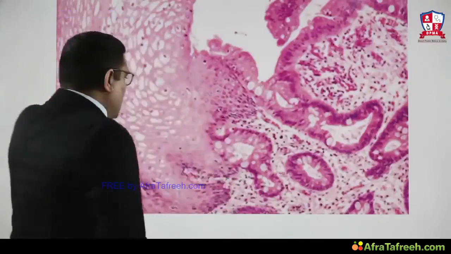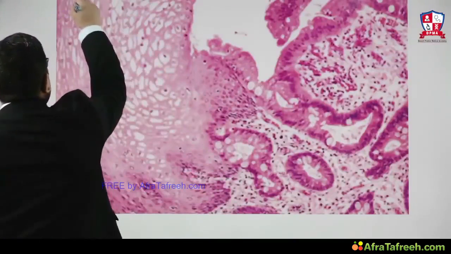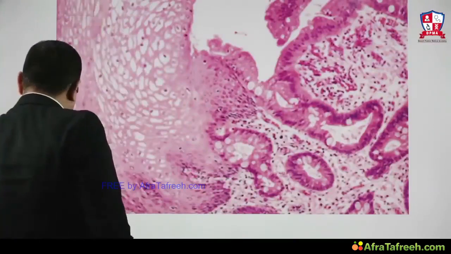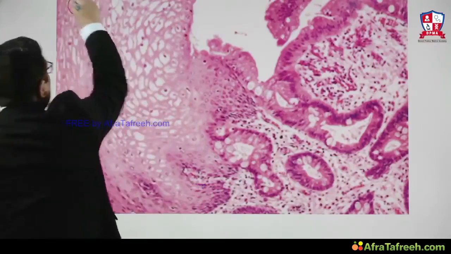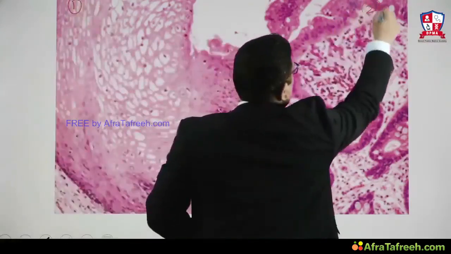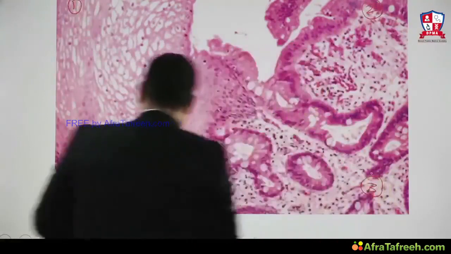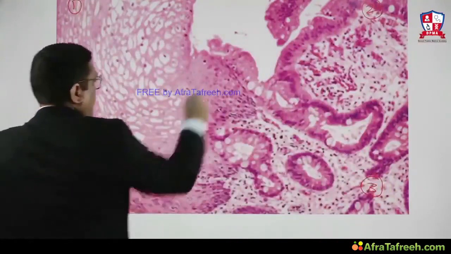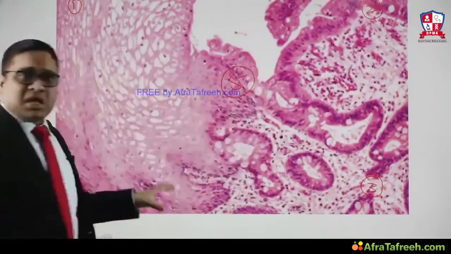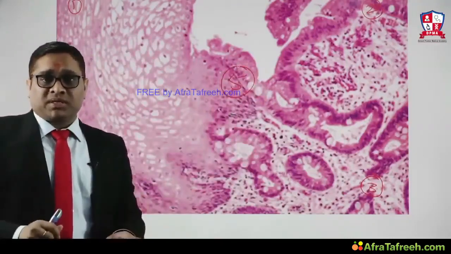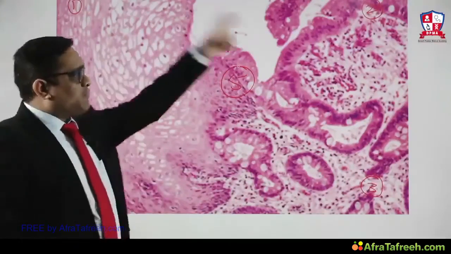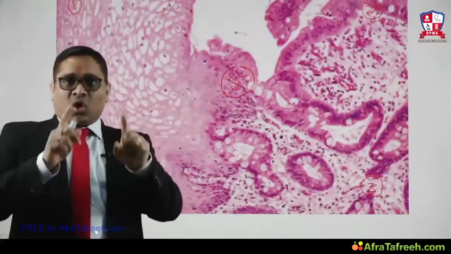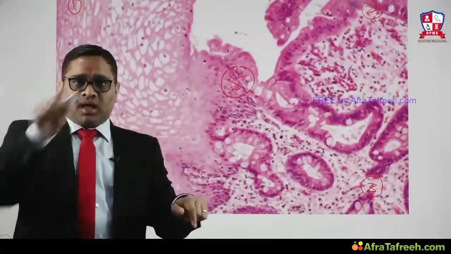Rule of 5 means you should always try to see 5 areas in the slide: 1, 2, 3, 4, 5. Whenever you are appearing for your exam, seeing any histopathological specimen, or doing self-study, this is called the rule of 5: all 4 corners and the center.